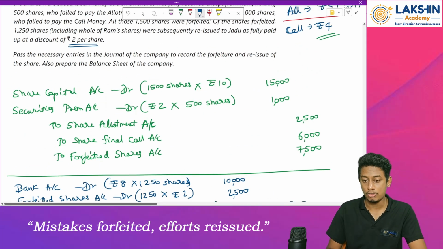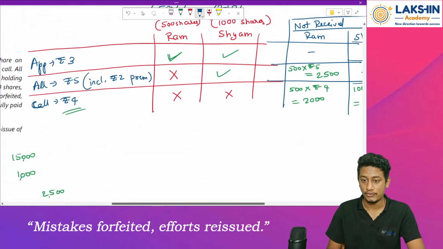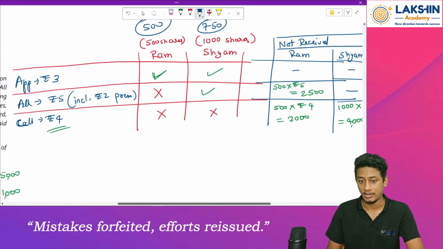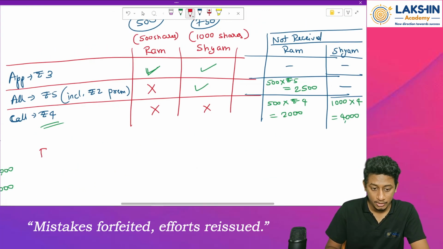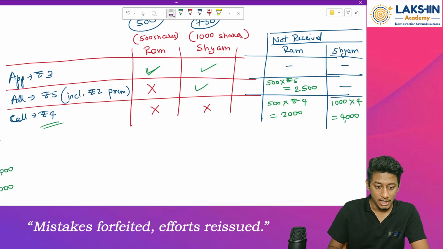Okay. Now how to pass the amount? How to find the amount on profit or loss? Again come back to our part. Now, how much amount is forfeited from Ram? Just a minute. How much amount is forfeited from Ram? Tell me this.